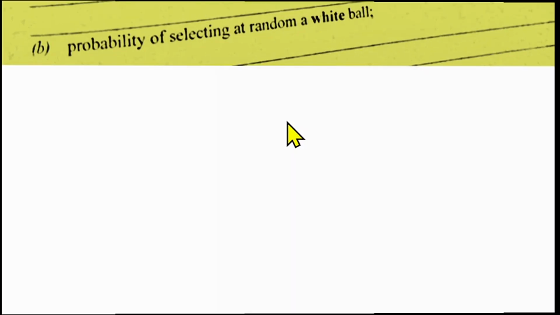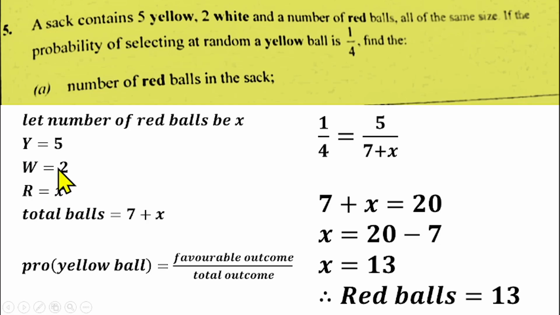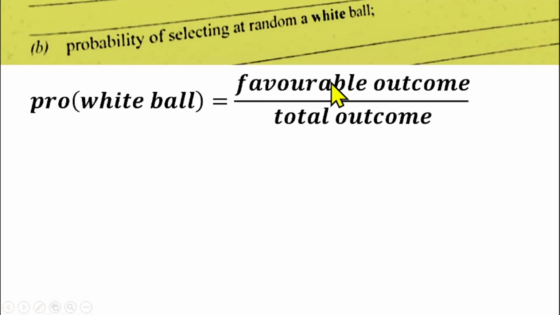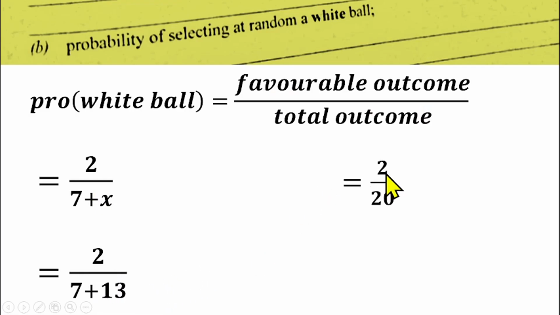Then for question number 5B, we have to find the probability of selecting at random a white ball. We have 2 white balls, and the total number of balls is 20, because 7 plus 13 gives us 20. So the probability of picking a white ball is favorable outcome over total outcome, which is 2 over 7 plus 13, that is 2 over 20. If you reduce that, it gives us 1 over 10. So that's all for question number 5.